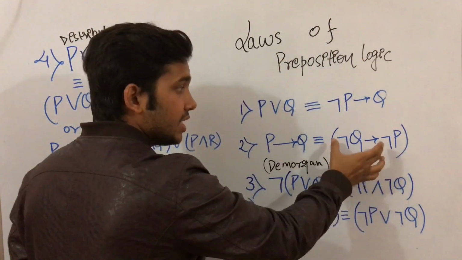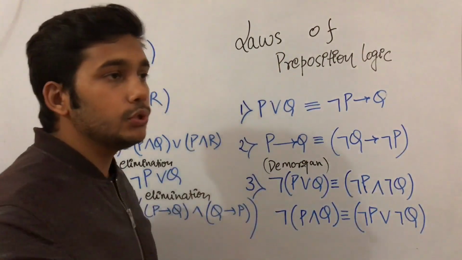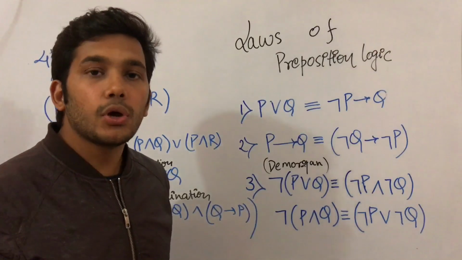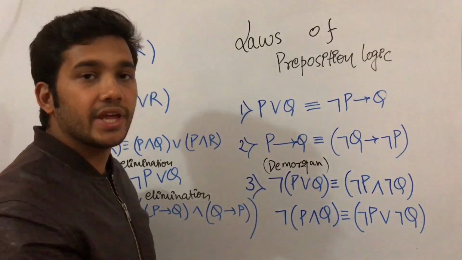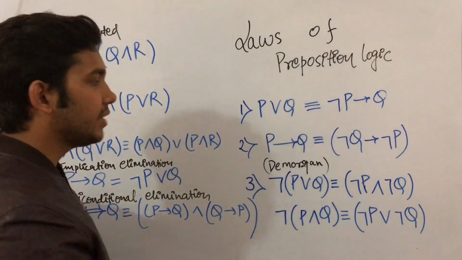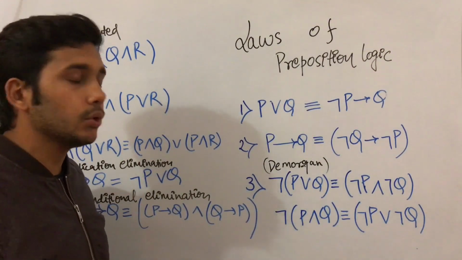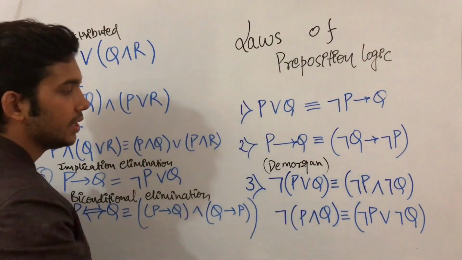So why do we use this negation symbol? We use this negation symbol because we are going to use it in resolution for proving statements, which in upcoming videos I will tell about.